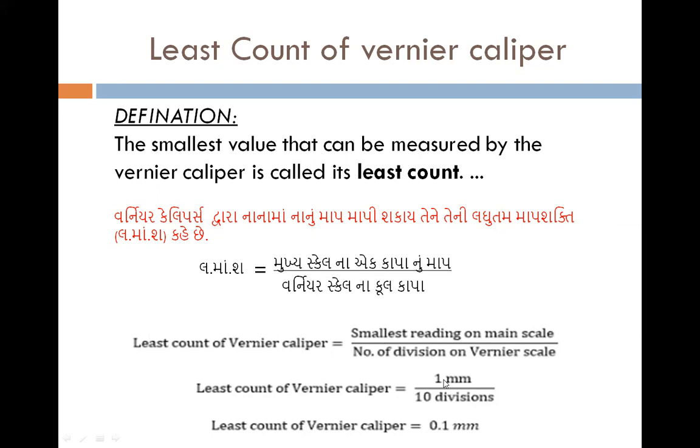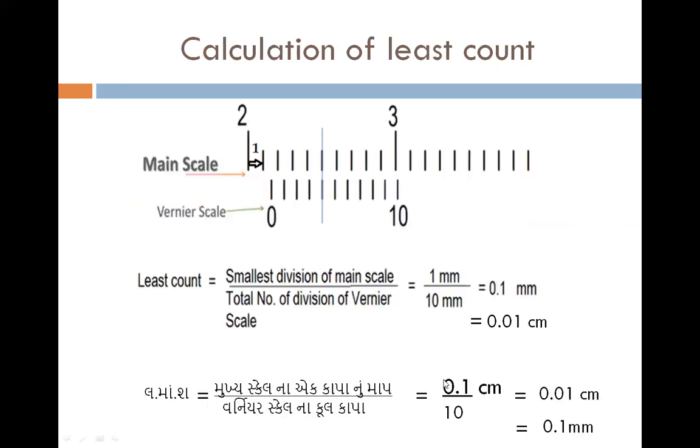If you see the main scale of the vernier caliper, it is something like this. I have not drawn the whole vernier. I have just taken the main scale and the vernier scale. In the main scale, there are 0 to 10 centimeter. In that also I have taken a part. એમાંનો બી એક ભાગ જ લીધો છે. મારે તમને ખાલી smallest division ની value કેવી રીતે શોધાય એ સમજાવવું છે.